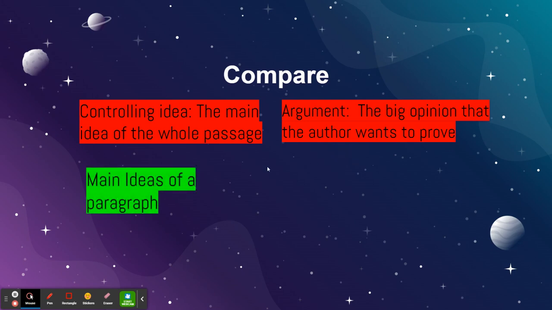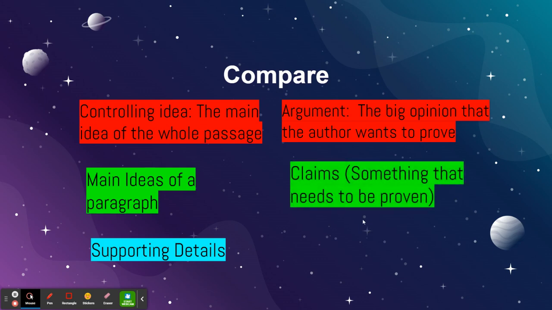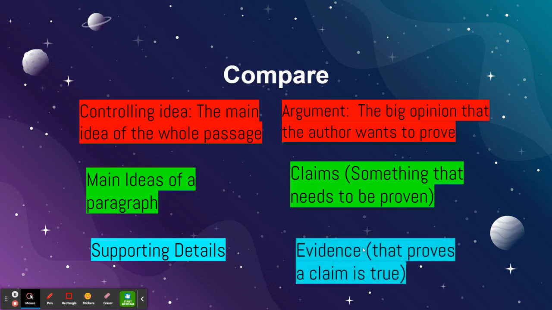While an informational text has a main idea that's about the controlling idea and supporting details that give information about main ideas, argumentative papers are going to have claims that are supposed to support the argument, but those claims are something that need to be proven. So we also have to include evidence, which proves that the claim is true.